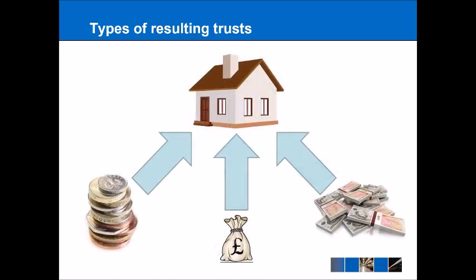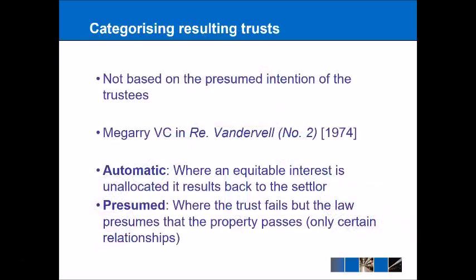In the second example, it's again very simple. We have a piece of property or land and various people who are contributing towards the purchase price. And if you contribute 15% of the purchase price, then you are entitled to 15% of the equitable interest under a resulting trust. Very simple.